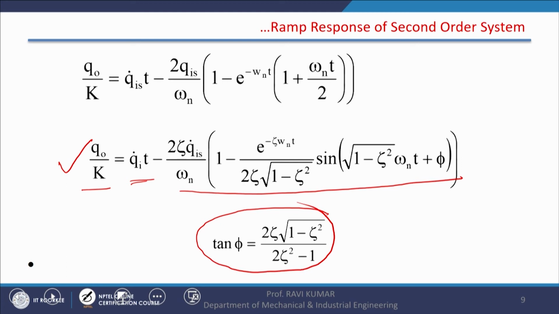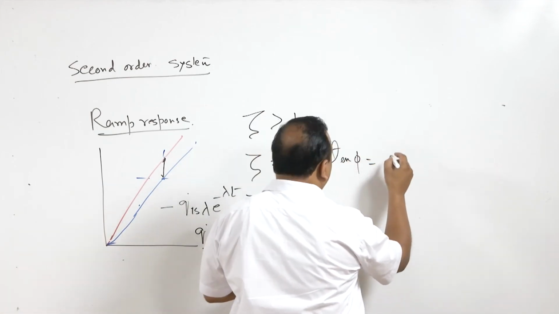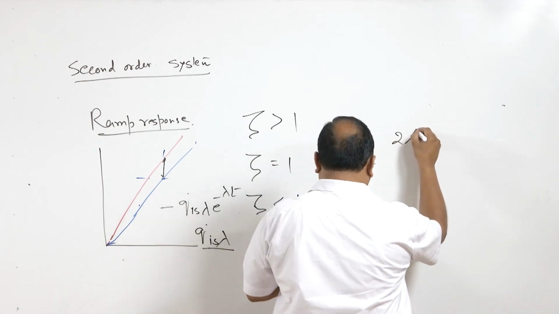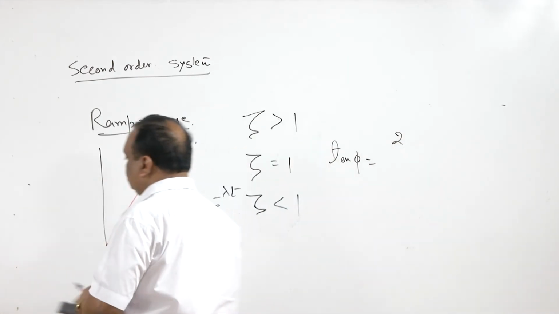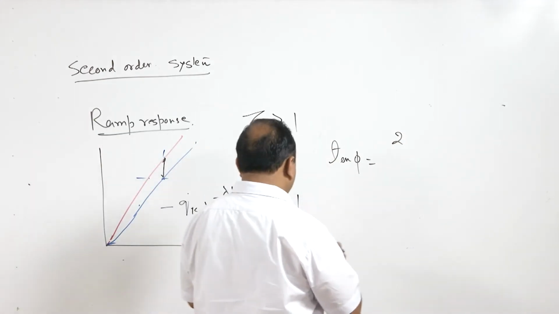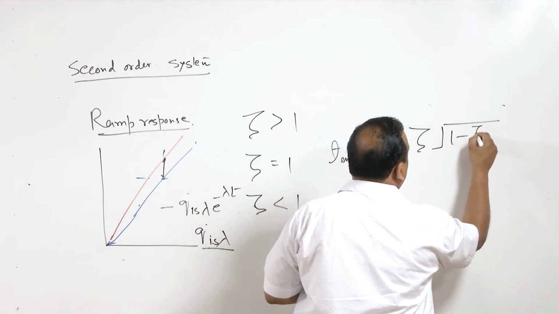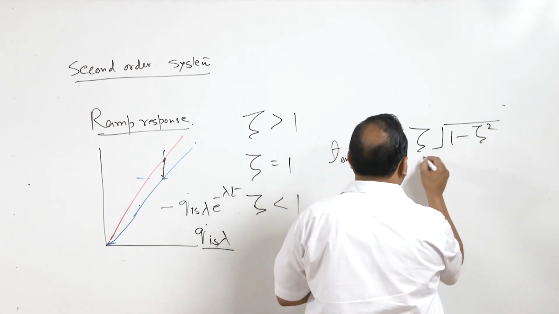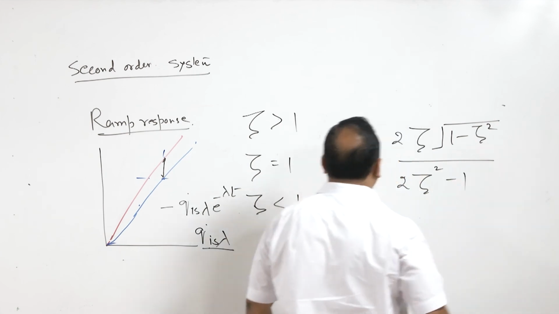So phi in underdamped system, the phase angle phi can be calculated by using this equation.